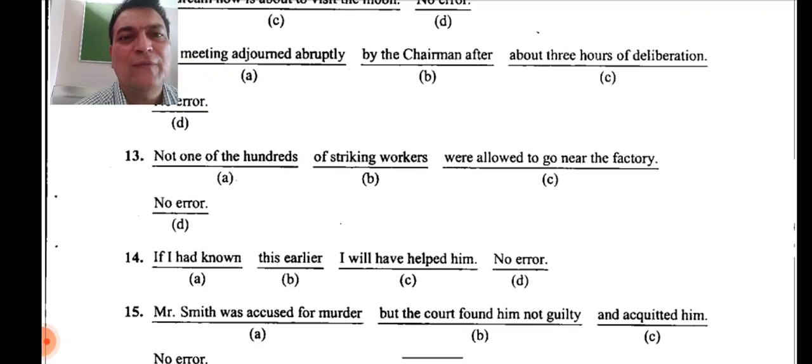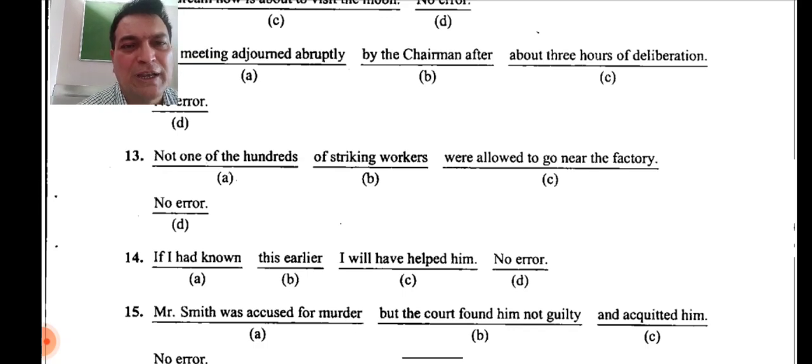Let's go to the next one now. If I had known this earlier, I will have helped him. Now it's a conditional sentence. If I had known, that's a past perfect. If it's in past perfect, the next one has to be in simple past: if I had known this earlier, I would have helped him.